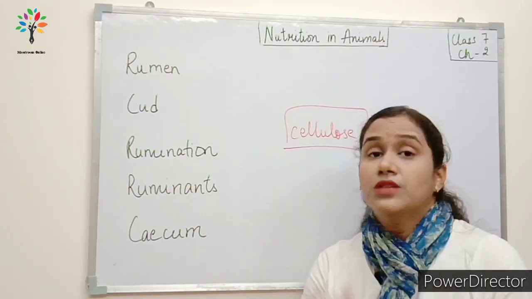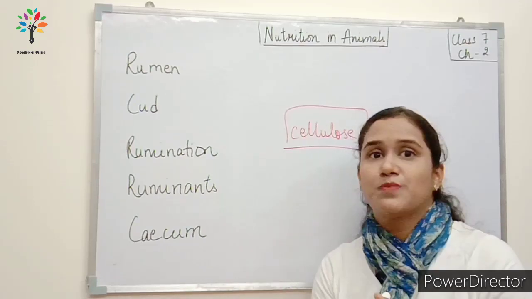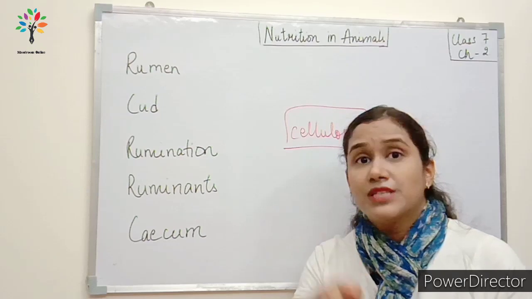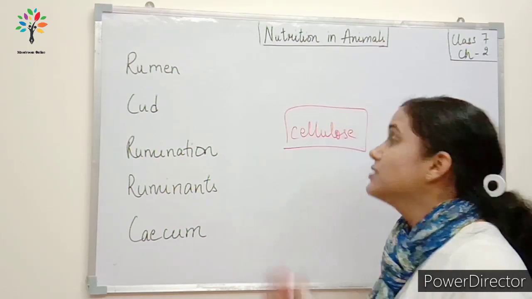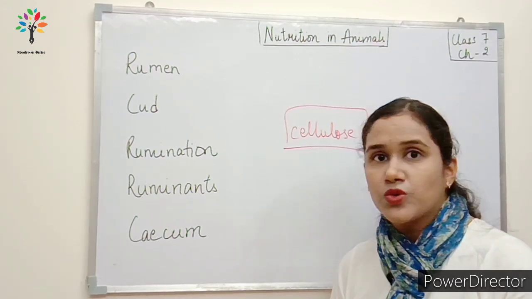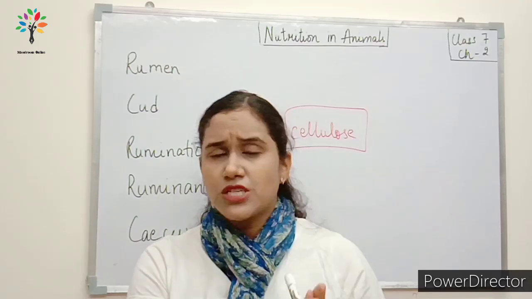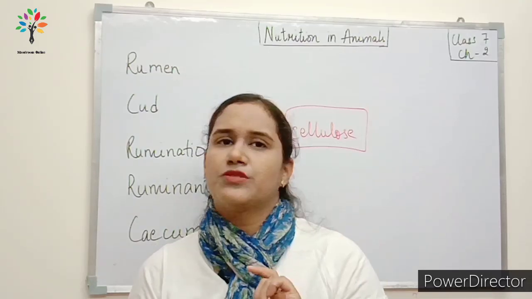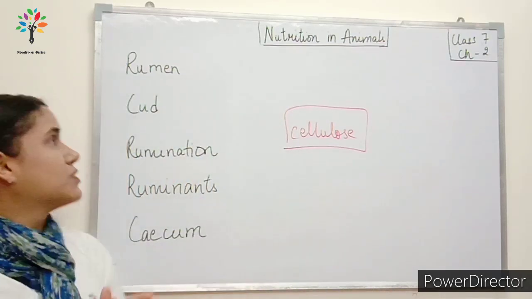Okay, but the grass eating animals like cow and buffalo, they have this bacteria, the cellulose breaking bacteria, which is present in their digestive system, and that is why they are able to take the nutrition from cellulose. Now, because these animals have to digest cellulose, their digestive system is slightly different from the human beings. तो पहले तो हम देखते हैं क्या differences हैं.